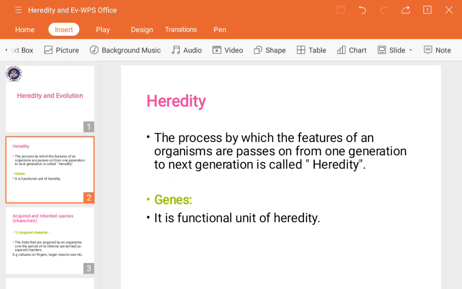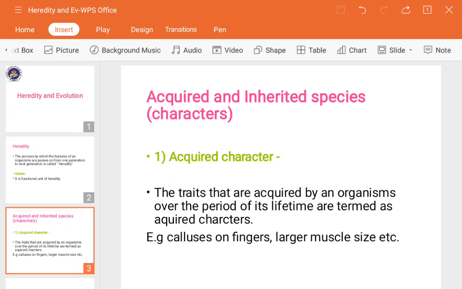So next, that is about genes and heredity. The next part, which is the main one, is acquired and inherited characters. We have just learned about heredity and genes. It is not included, but for basic information, just to understand the acquired and inherited characters. Now we are going to see acquired and inherited characters with proper examples so you can better understand. So now, acquired characters.